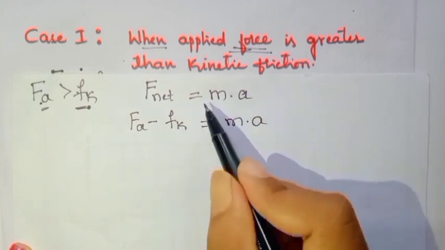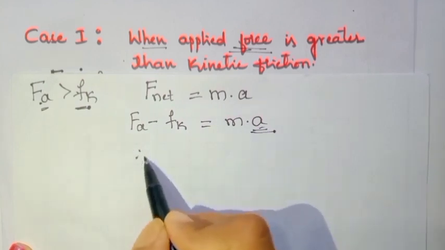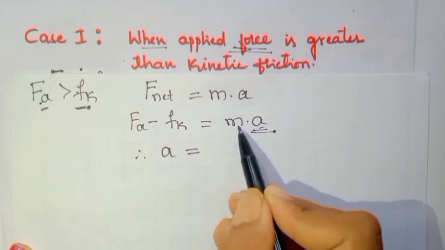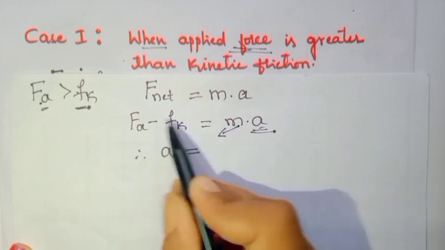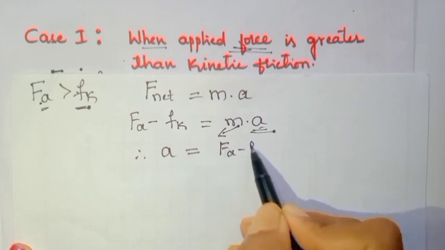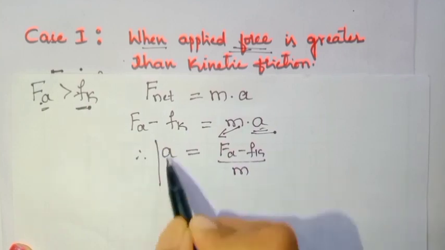Then what happens to the motion of the body? Motion of a body we can decide using the acceleration. Therefore, acceleration a is equal to, sending this m to the denominator on the left hand side, Fa minus Fk divided by m. So this is the acceleration of the body.